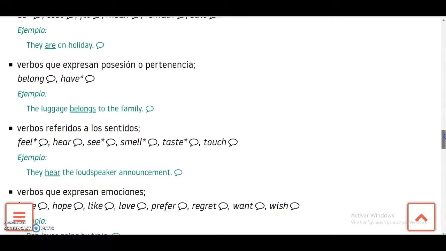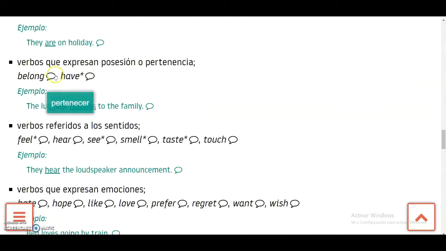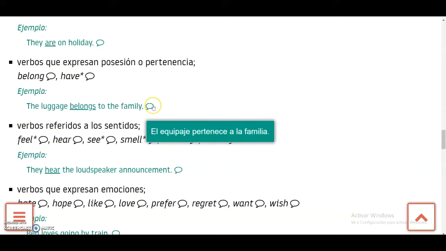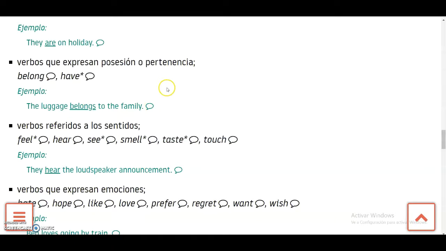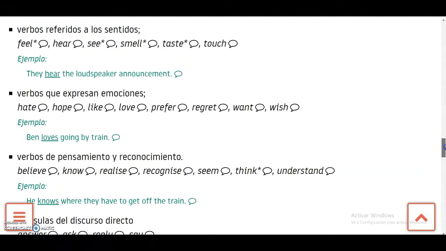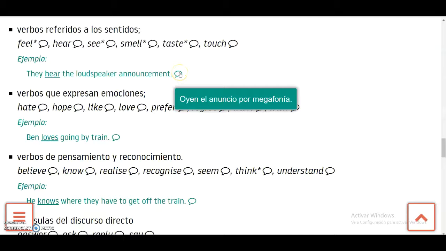For example, have or belong. Okay, belong and have. The luggage belongs to the family. Okay, other verbs that refer to the senses. Feel, hear, see, smell, taste, and touch. Let's see. They hear the loudspeaker announcement. Okay?